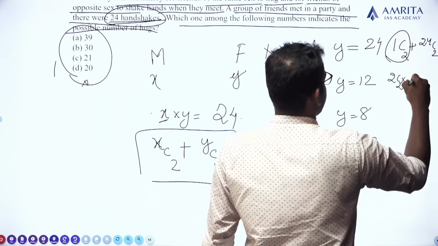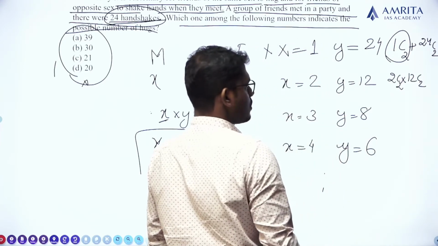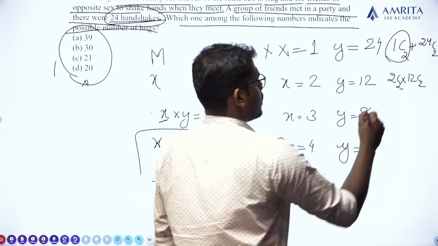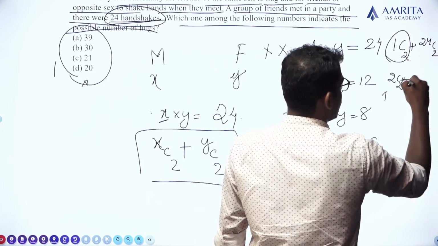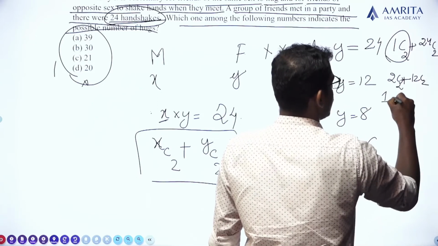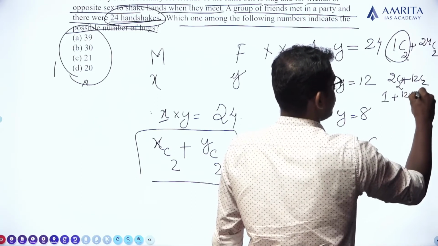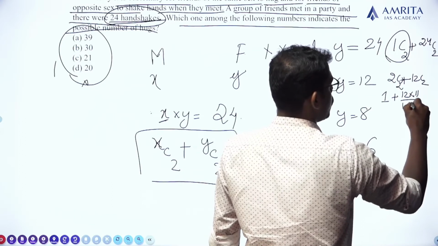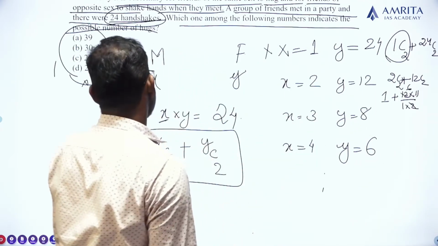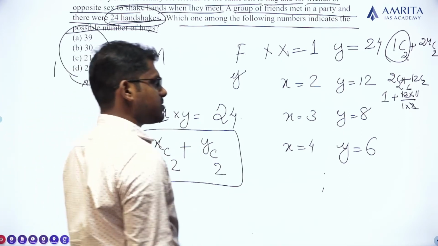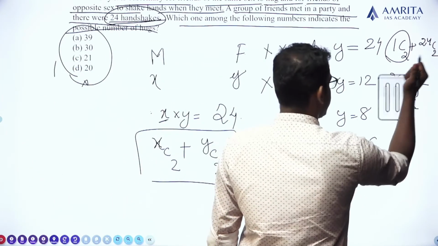2c2 into 12c2. 2c2 plus 12c2. 2c2 is equal to 1, plus 12c2 is equal to 12 into 11 divided by 1 into 2. 11 into 6 is 66, 66 plus 1 is 67. No, not such an answer. So this is not correct, okay.